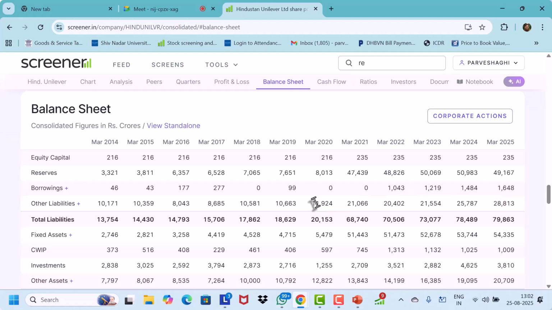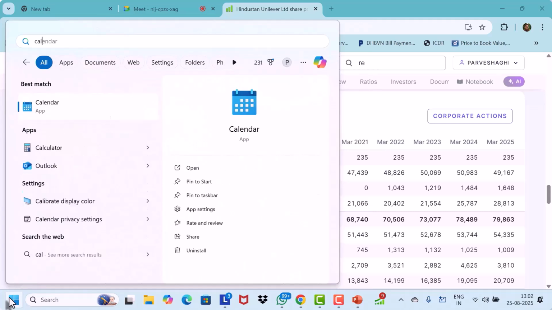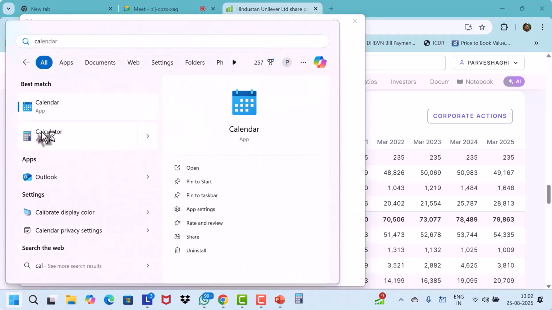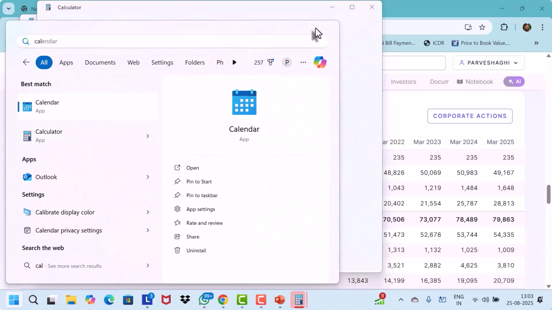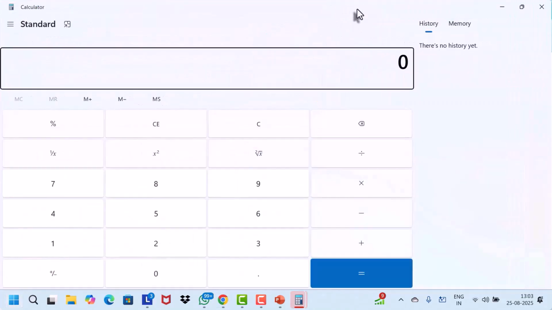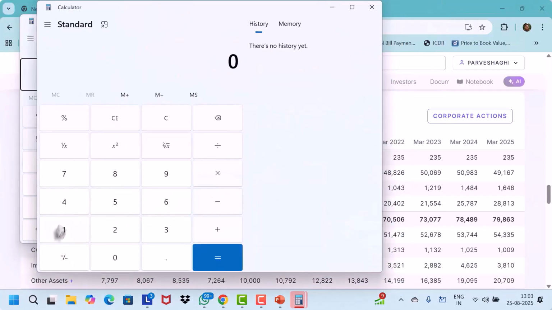So 1648 divided by 49,000, I say roughly 400, because if we add, it will be 300, 400.